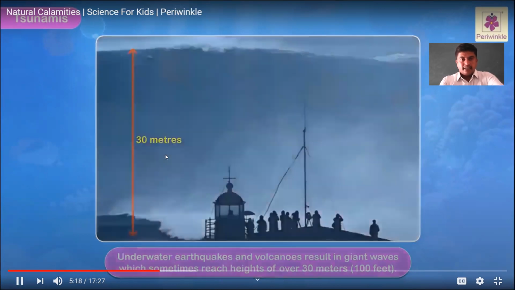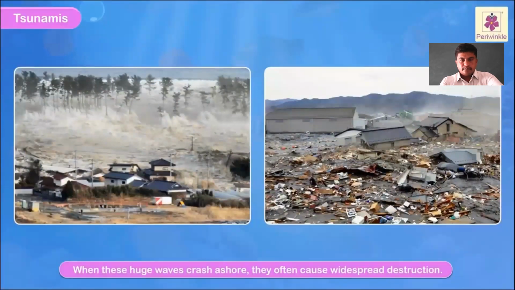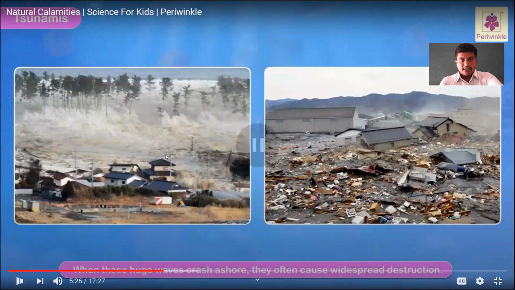When these huge waves crash ashore, they often cause widespread destruction. Tsunamis always give widespread destruction. Already I told you the story of what happened in 2004, especially in Indonesia and Japan. Both countries were completely destroyed by the massive waves of the tsunami.